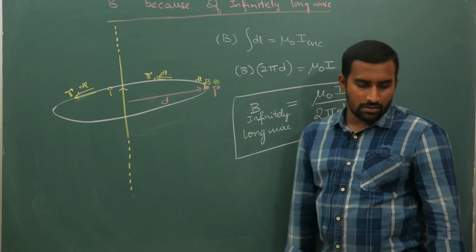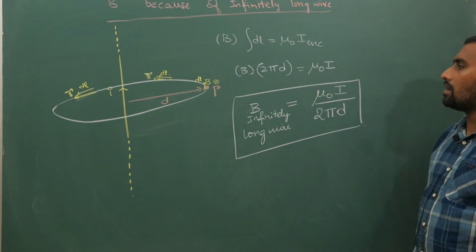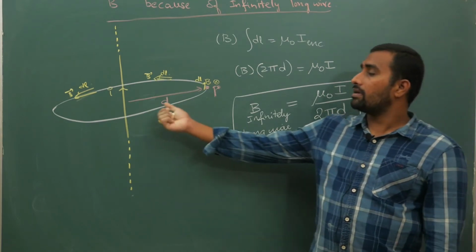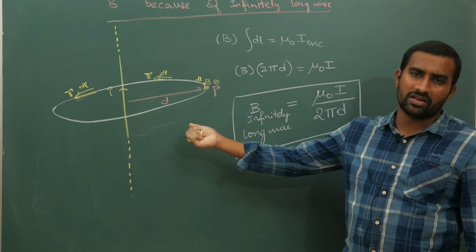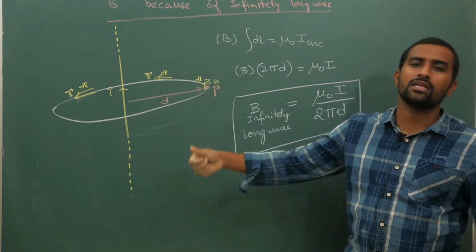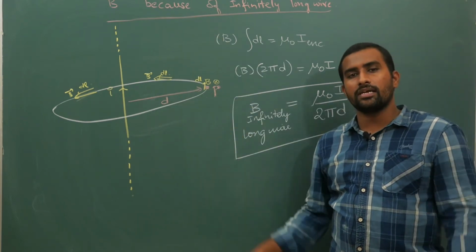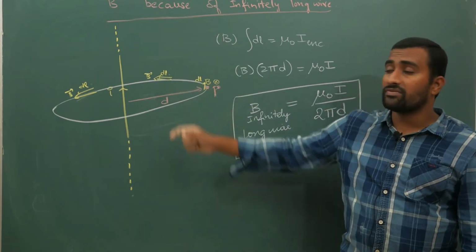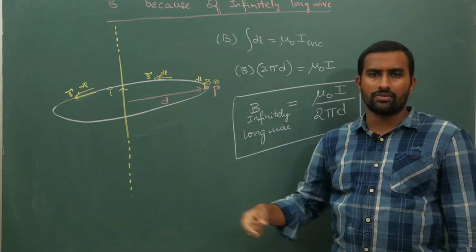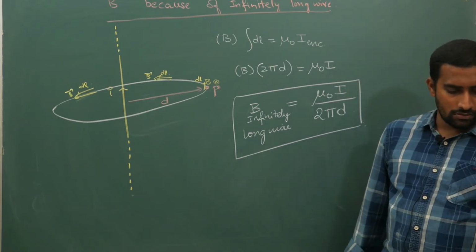Like this, for other configurations also you have to apply. For a finite wire, what is the problem? You cannot draw an Amperian loop like this for a finite wire, because if the wire is finite, close to the wire there will be more field. As you keep going away from the wire, the field will be different. But in the case of an infinitely long wire, one thing we can say is that at equal distances from that wire, everywhere the field is the same. So we will use that.